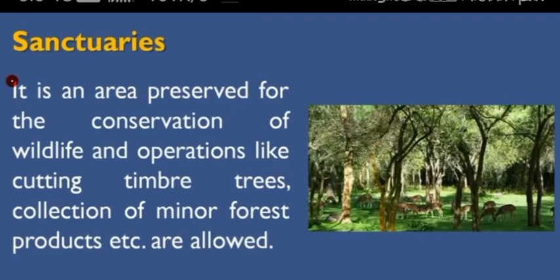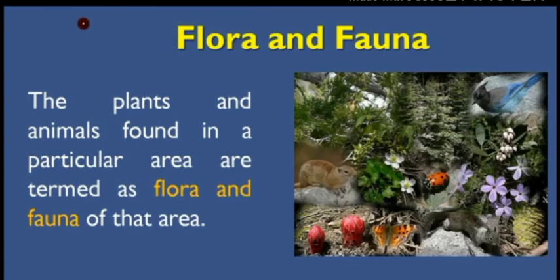It is an area preserved for the conservation of wildlife, where operations like cutting timber and trees and collection of minor forest products are allowed. So in sanctuaries we can conserve wildlife along with plants.